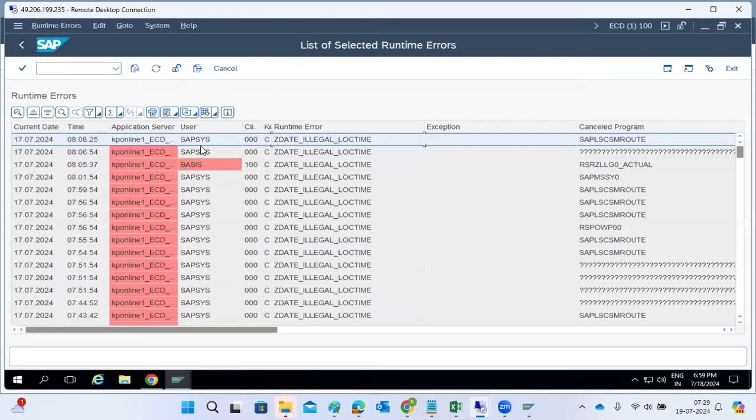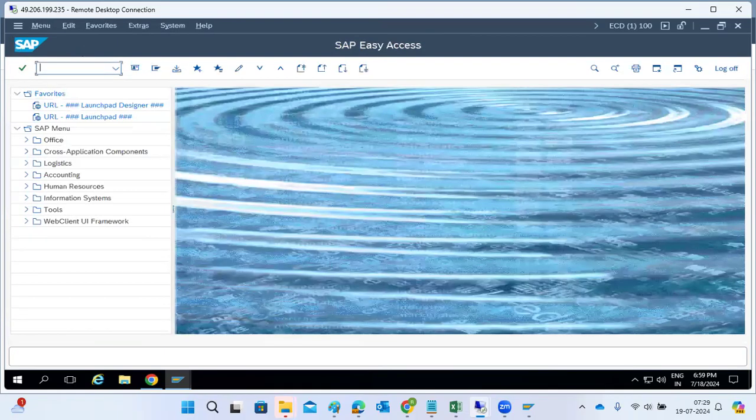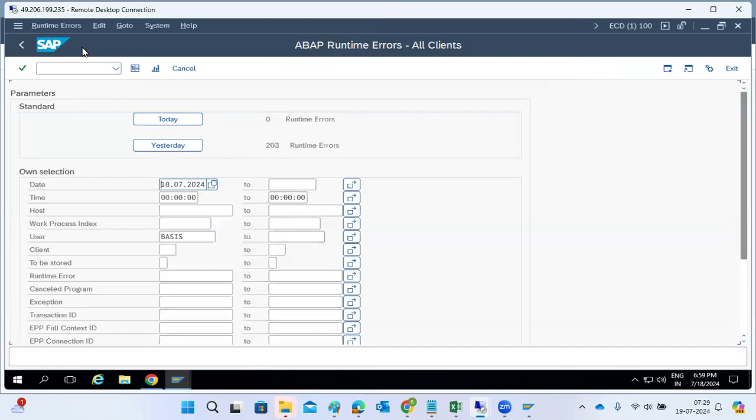Yesterday we got the error, but not today, which means no issues for today. So these errors are not continuously repeating, and we can ignore it. Here, as part of our daily monitoring sheet, we have a monitoring checklist. Every day, as a Basis consultant, you need to perform the monitoring of our SAP systems and everything here.